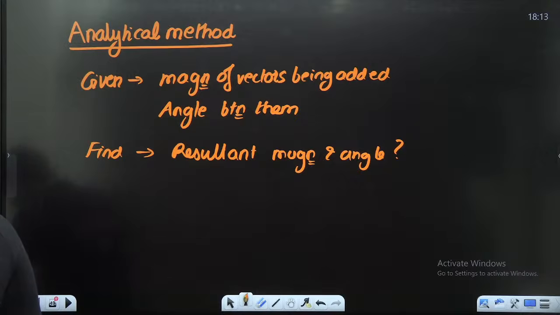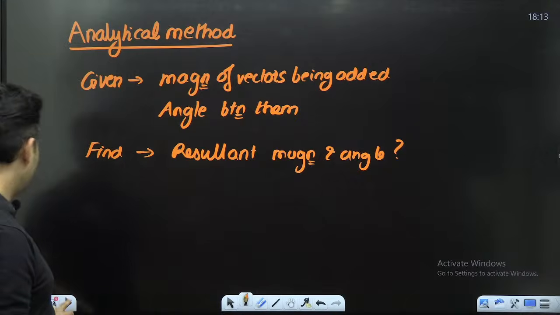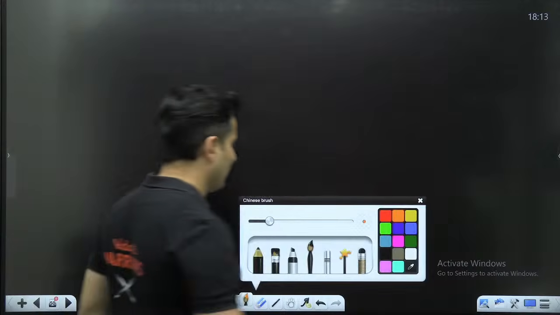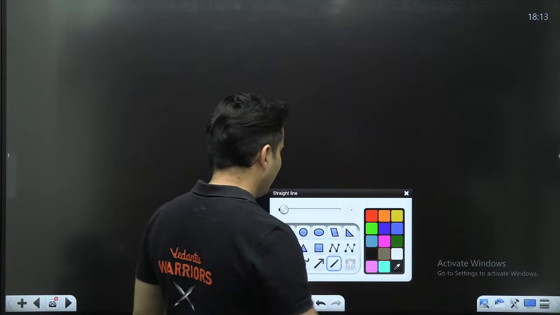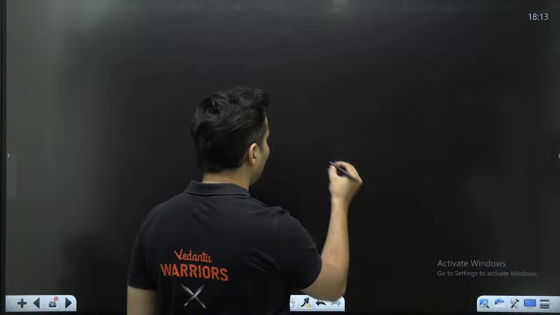Okay. All right. So let's see what the formula looks like. Starting off with a simple derivation, it's very, very straightforward, guys.